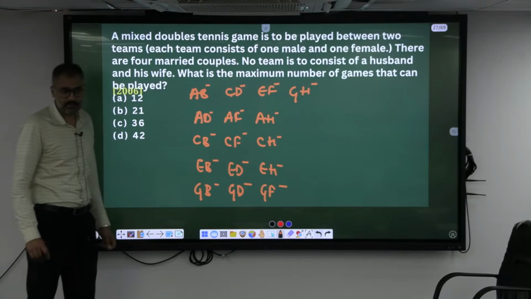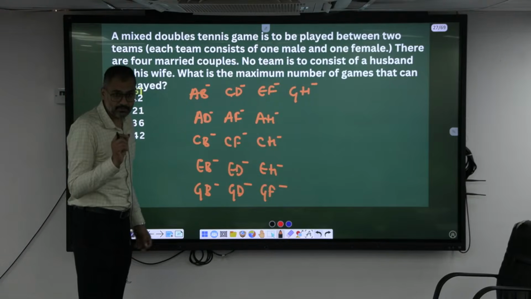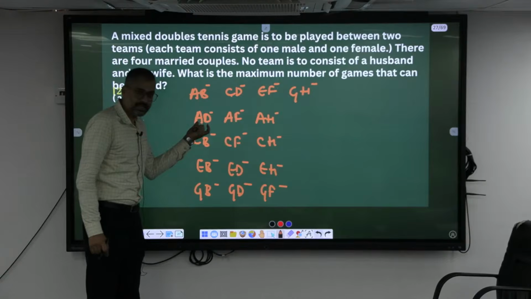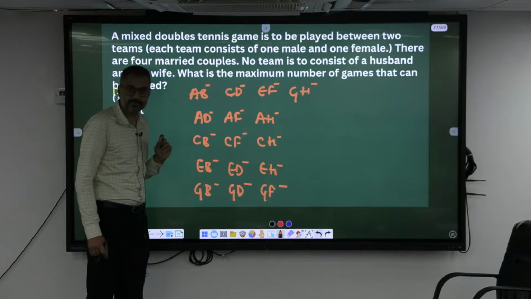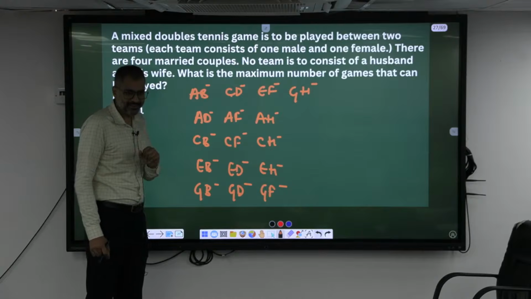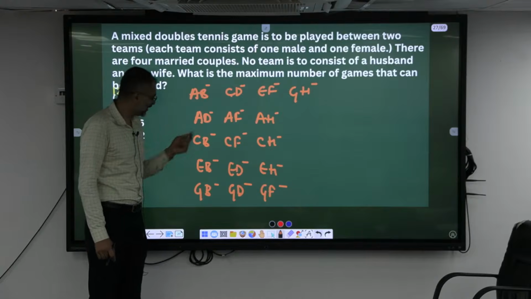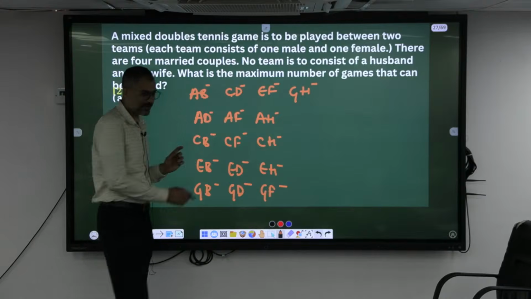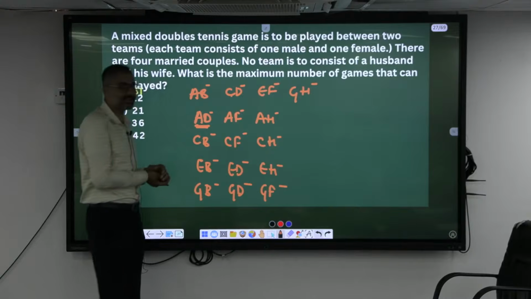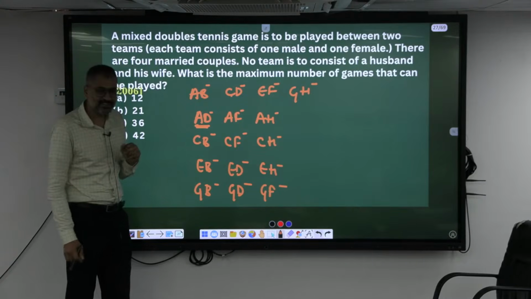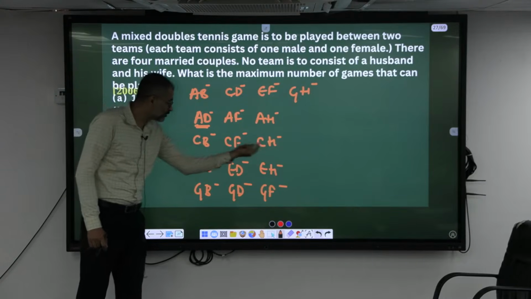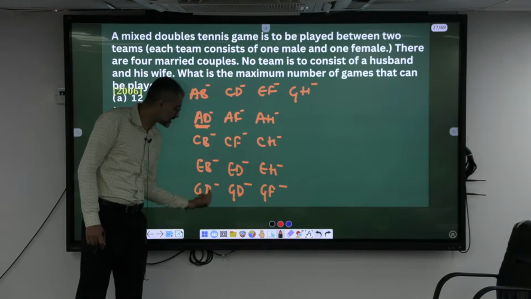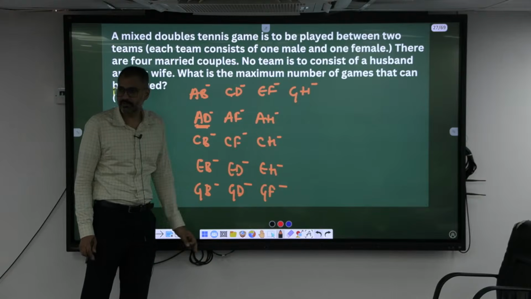After making the teams, you have to make the matches now. Now A and D, can they play against A and F? Why not? Can A play in this team and also in that team? No. So A and D can play with how many other teams? 1, 2, 3, 4, 5, 6, 7, 8 and 9 teams. Isn't it or not?